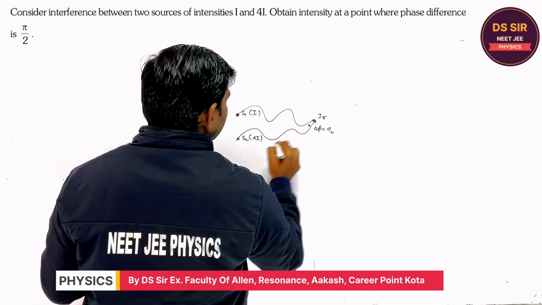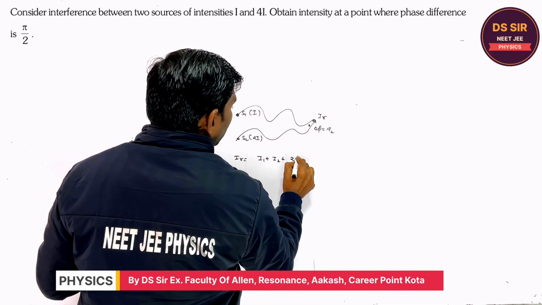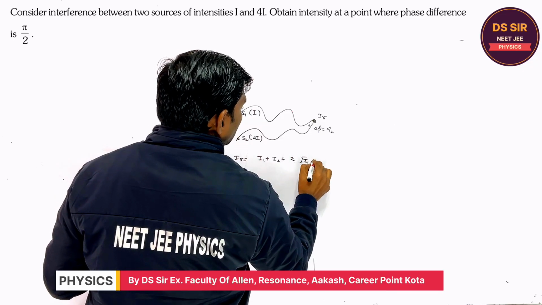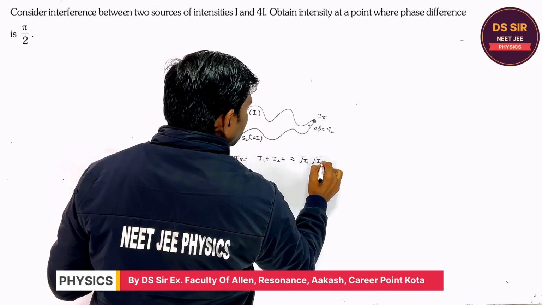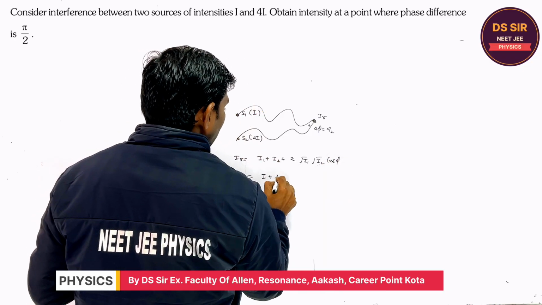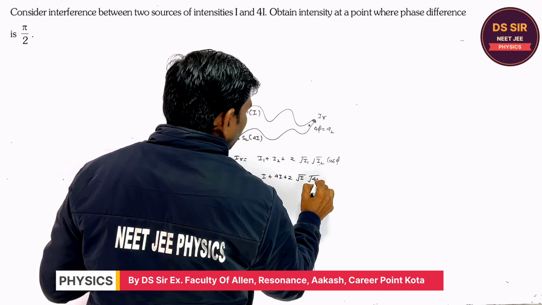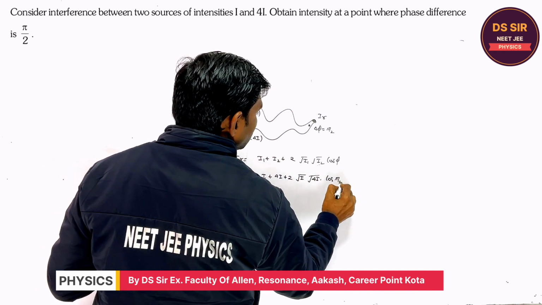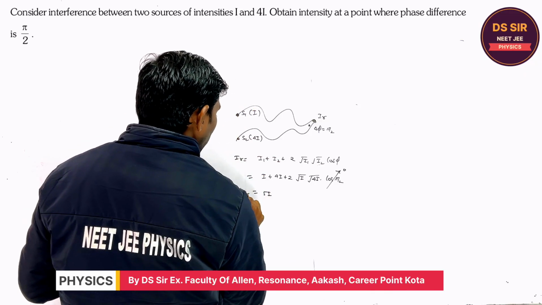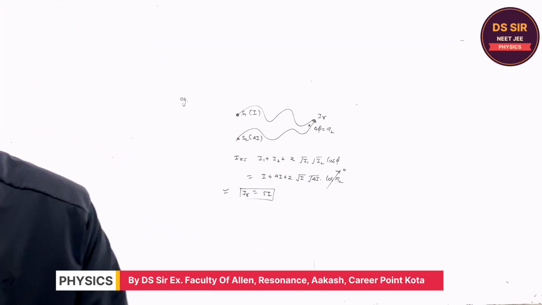So the resultant intensity is I1 plus I2 plus 2 root I1 root I2 into cos delta phi. I1 is I, I2 is 4I, plus 2 root I, 4I into cos pi by 2. What is cos pi by 2? 0. So what is the resultant intensity at this point? 5I. Copy this.